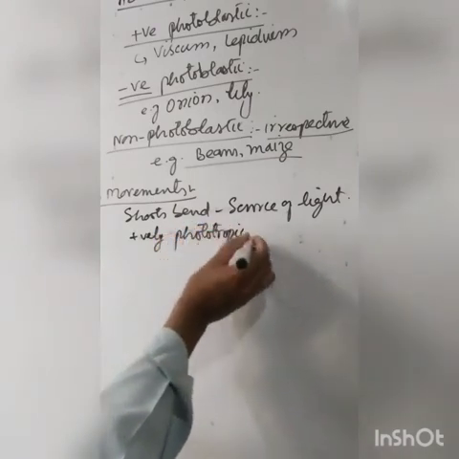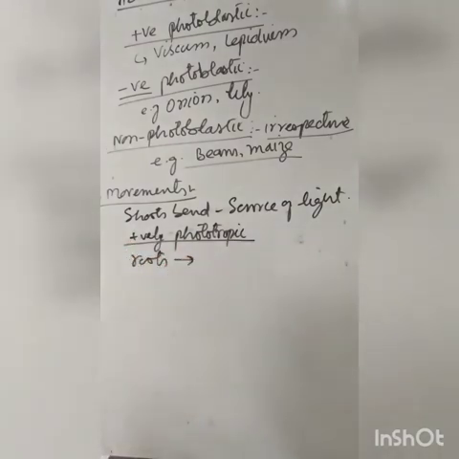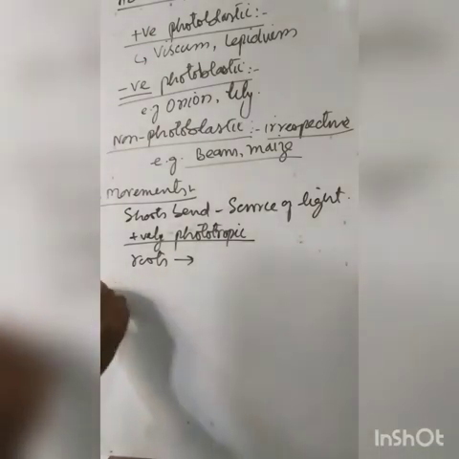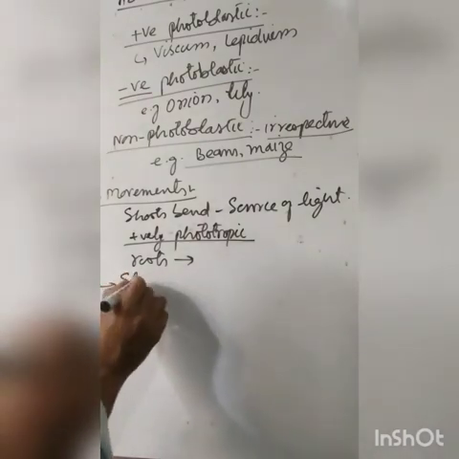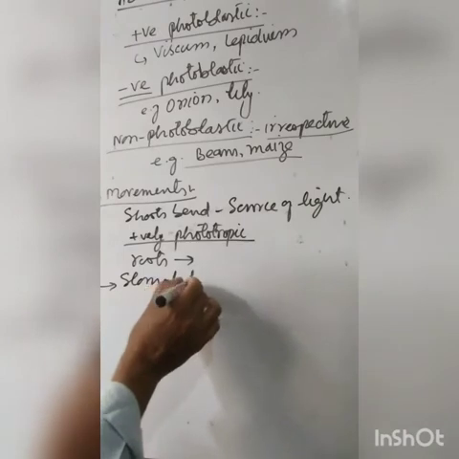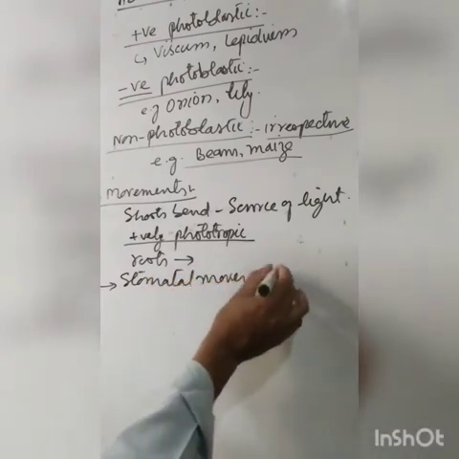And you know, roots move away from the source of light, and they are called negatively phototropic. So light also affects the movements in the plants. There are also the stomatal movements.